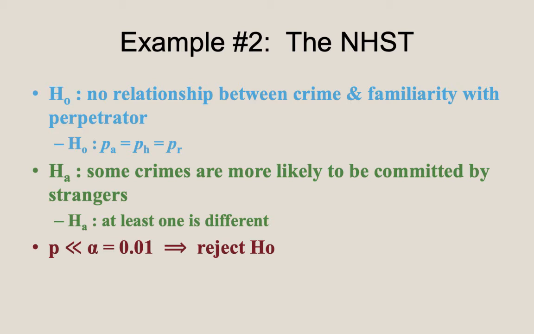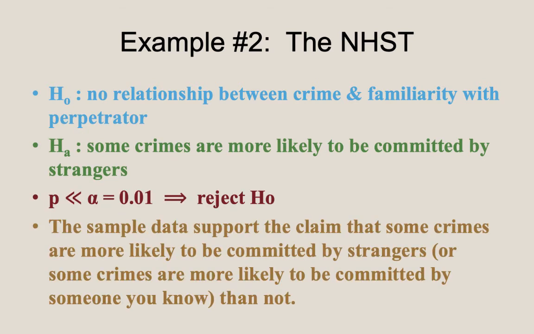In this case, we can write not just that the p-value is less than alpha, but we can use the double less than to indicate how very much less than our value it is. P is doubly less than alpha, or p is extremely less than alpha. Clearly, in a case like this, we reject the null. Thus, some crimes are more likely to be committed by strangers, or some crimes are more likely to be committed by someone you know, than not.